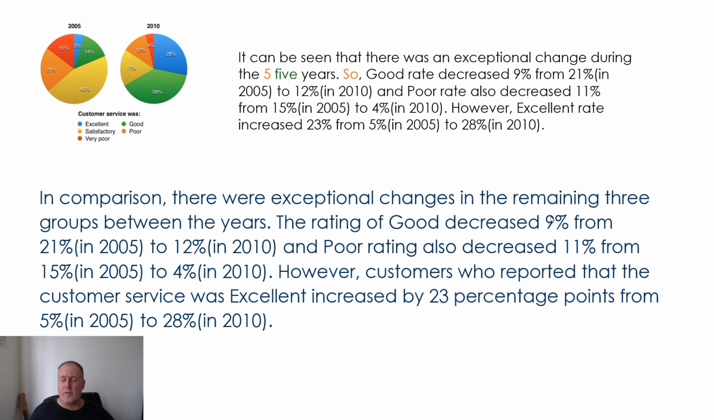If it decreased by 10% or 20 to 18% would be the correct percentage here. So decrease 9% is not technically correct, and try to avoid it if you can. Find another way of saying it. For example, 23 percentage points. Okay, but in general, like I said, this is a pretty good paragraph that she's written.